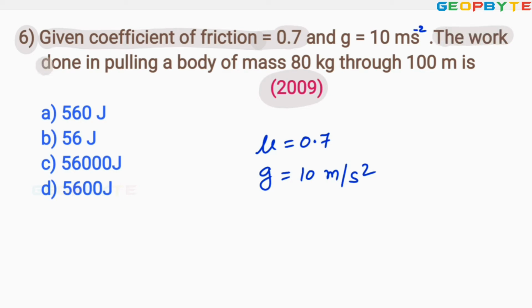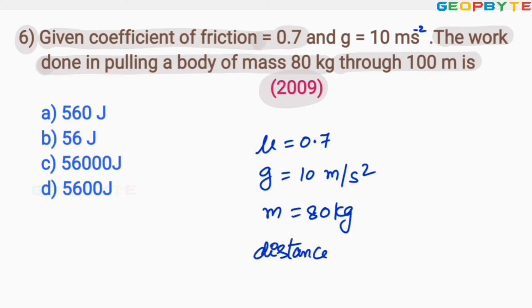The work done in pulling a body of mass 80 kg through a distance of 100 meters. The mass of the body is given as 80 kg. The distance traveled by the body, let the distance be marked by S, equals 100 meters.